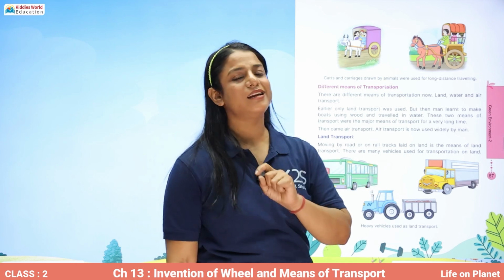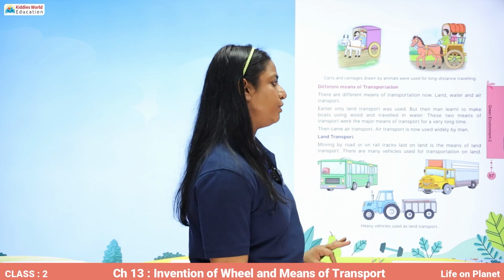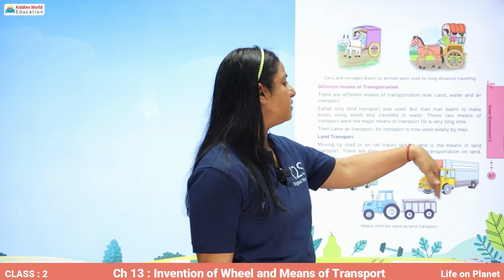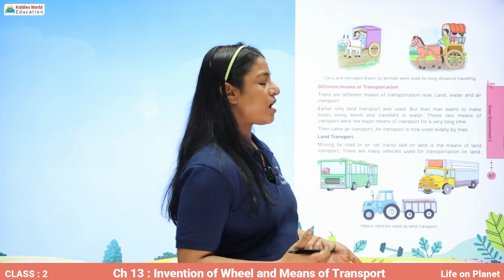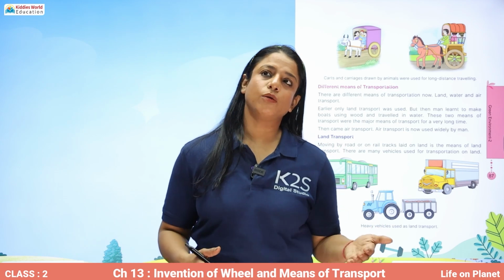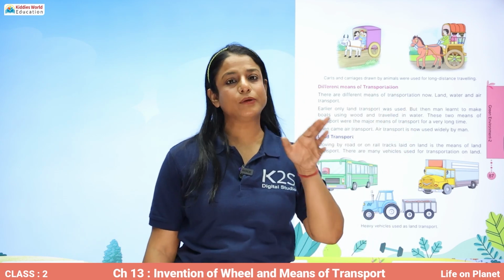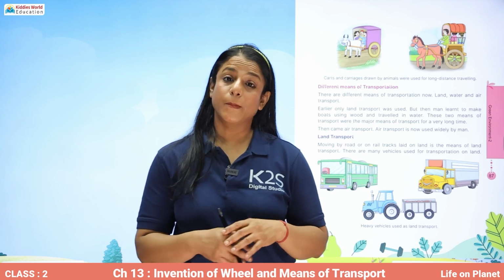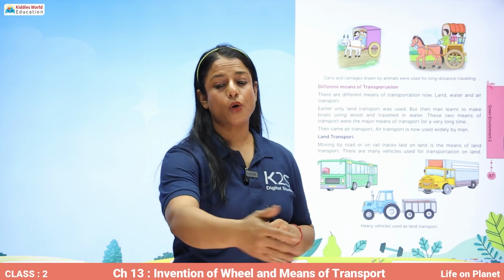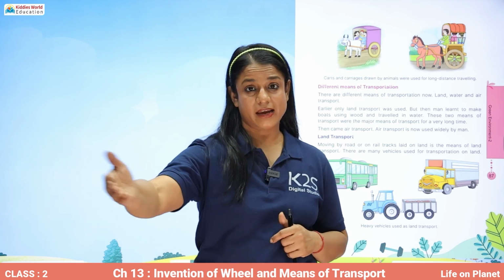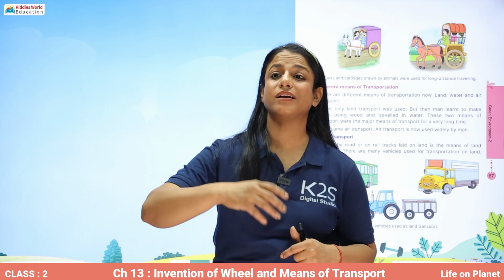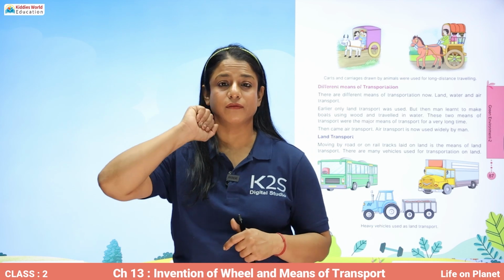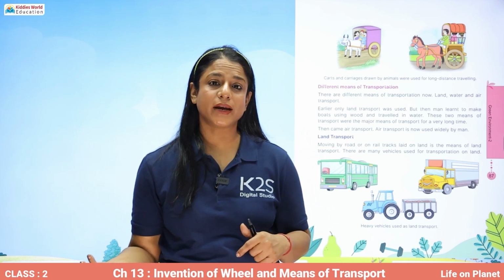Earlier, only land transport was being used, but then man learned to make boats using wood and traveled in water. When people had to cross rivers and lakes, and horses or camels or elephants were unable to cross that river, then what was invented?